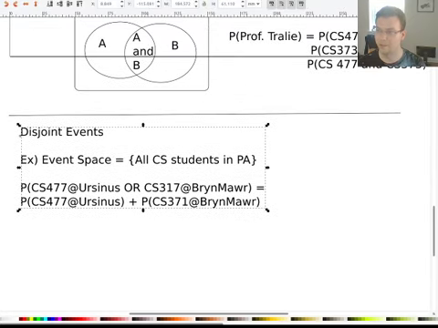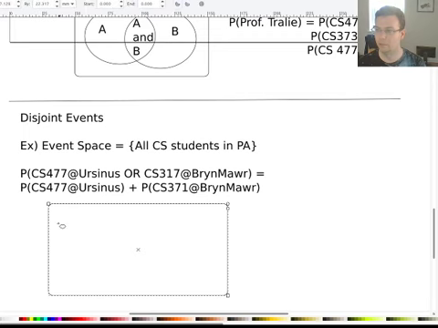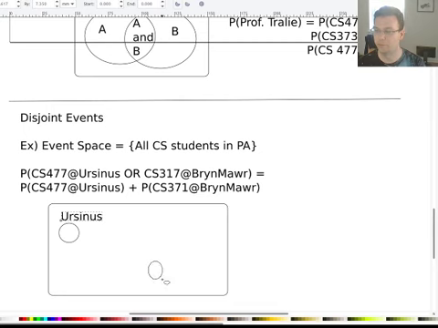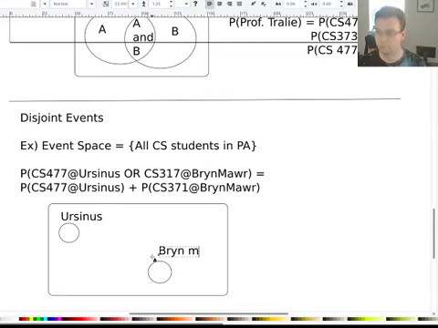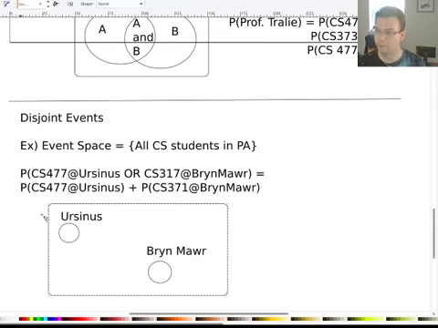So drawn as a Venn diagram, we would say, okay, over here we've got this tiny little, I'll draw it a little bigger than it probably is, but here's Ursinus. And over here is probably a similar size for Bryn Mawr, maybe even a bit smaller. And there's just no overlap between any of the students enrolled at either of these colleges. So we can divvy these up any way we want.